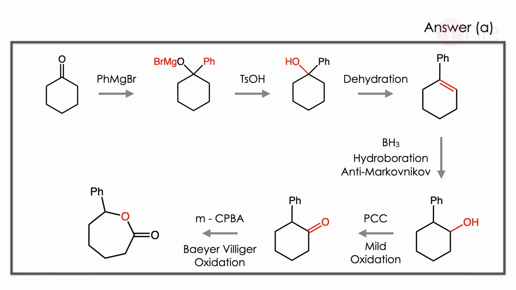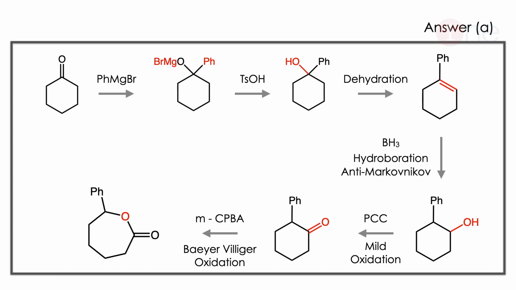The answer is A. We will see it step by step. Initially it is PhMgBr, a Grignard reagent, so attack of Ph and MgBr will happen. Then you are adding tosylic acid, so MgBr will go and OH will form. Then dehydration leads to the alkene. Then you are adding BH3, where hydroboration, which is anti-Markovnikov addition, occurs. So OH will form on the secondary carbon, not the tertiary carbon. Then PCC. PCC involves only mild oxidation, so oxidation will happen.